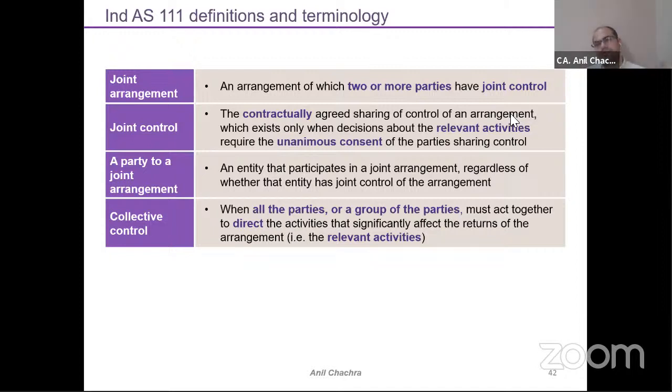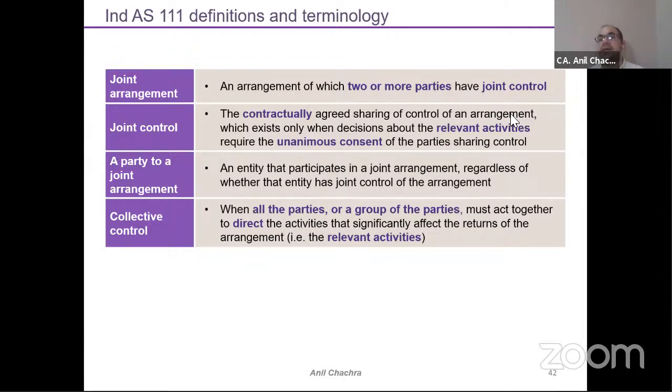Relevant activities could be sale and purchase, capital budgeting, appointment of the KMPs, removal of the KMPs, merger and acquisition part, right? So acquisition of the subsidiaries, it could be anyone, right? So who is a party to a joint arrangement? An entity that participates in the joint arrangement, regardless of whether the entity has a joint control of the arrangement. So in simple terms, we can say that. So what is the meaning of the collective control? Same thing. We can say that all the parties are having or require the acceptance of the other parties.